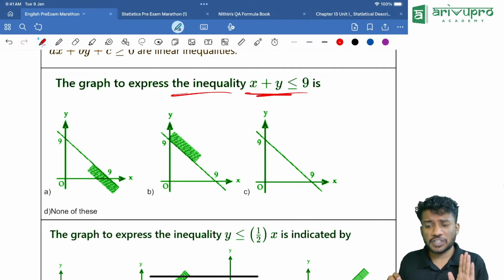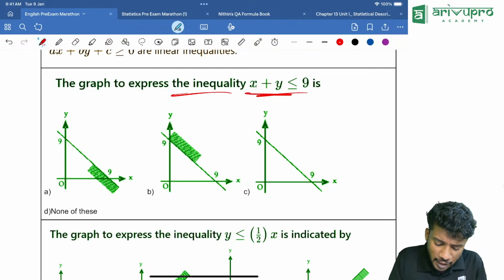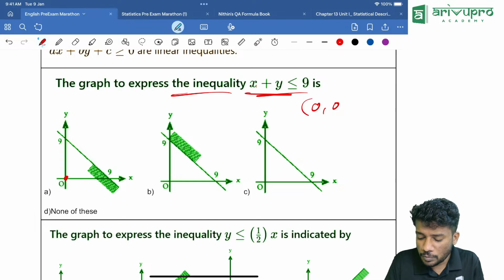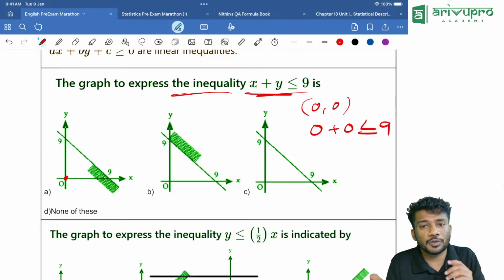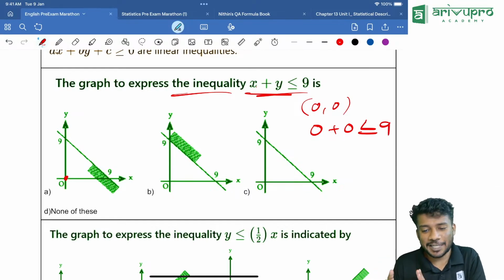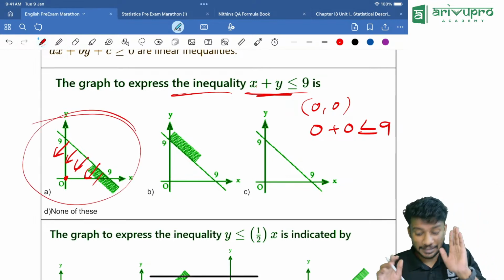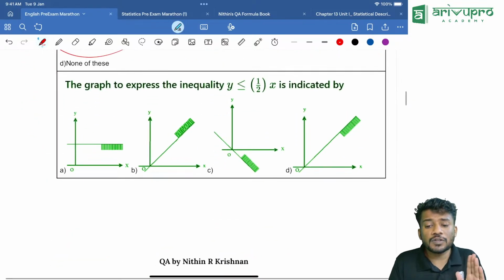The easiest method is, we will assume a point that is origin, that is 0 comma 0. That means x is equal to 0 plus y is equal to 0, which is less than or equal to 9. Is that true? It is less than or equal to 9. That means the graph is going towards the origin. That means option E is the right answer. Did you get the understanding? Now we will check the next one.